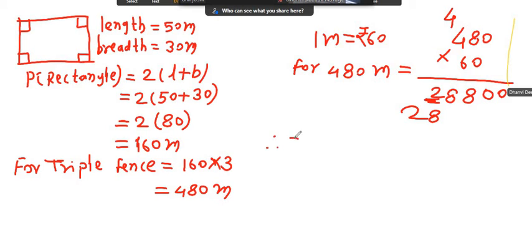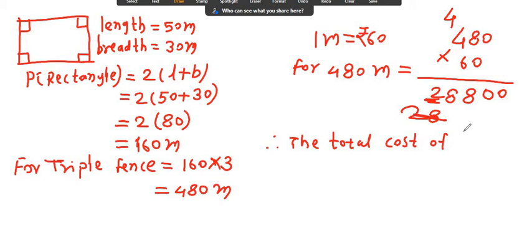Therefore, what will be the total cost of the wire?